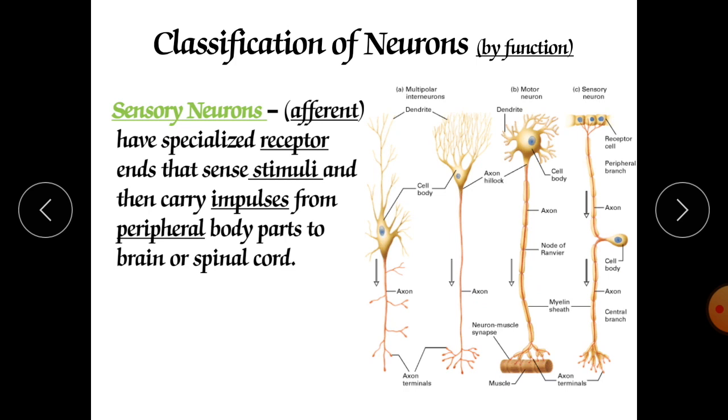It is an afferent mechanism, an afferent direction of impulse conduction. That is nothing but the sensory neuron. And it can be unipolar or bipolar.